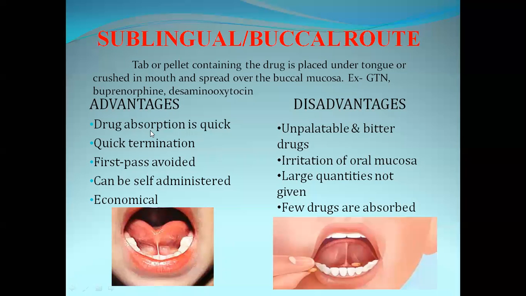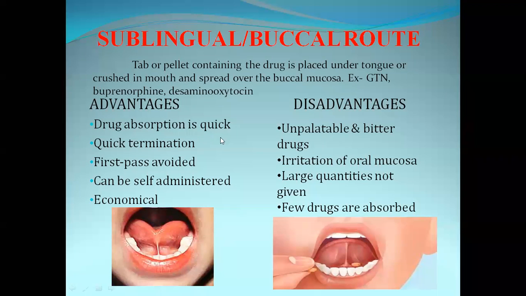Advantages include that drug absorption is quick, because the drug does not have to pass through the esophagus, stomach, or GI tract. Once the tablet is crushed and placed on the buccal mucosa, the drug will enter the small capillaries present in the buccal mucosa, and from those capillaries the drug will reach the systemic circulation. Quicker termination is also seen. First pass metabolism is avoided because the drug does not come across the GIT epithelium, GIT lumen, or liver.